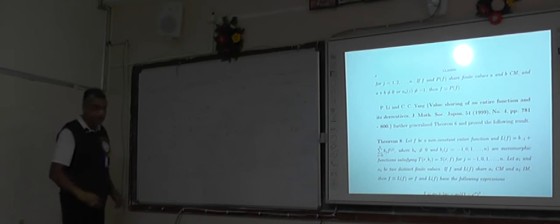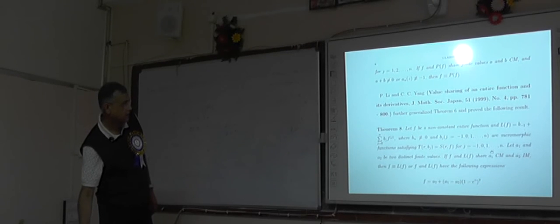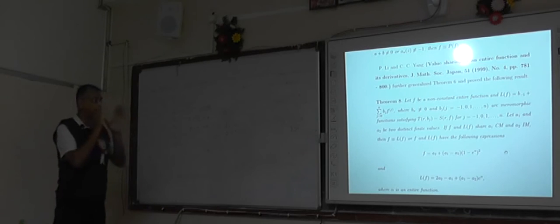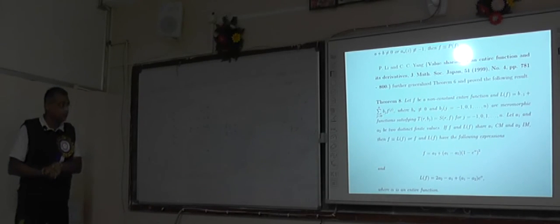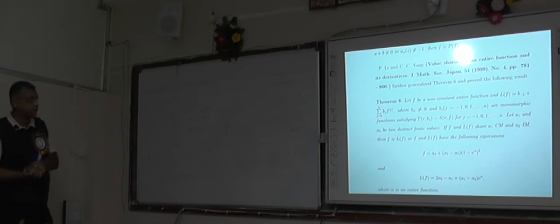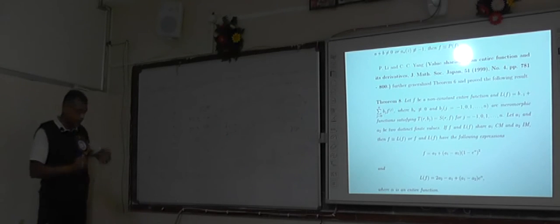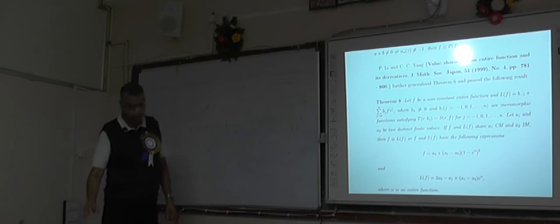In 1999, Ping Li and C.C. Yang further improved the result. They considered one value shared CM, another value shared IM, and they proved that either f is equal to Lf, the linear differential polynomial, or f and Lf will be of these forms.